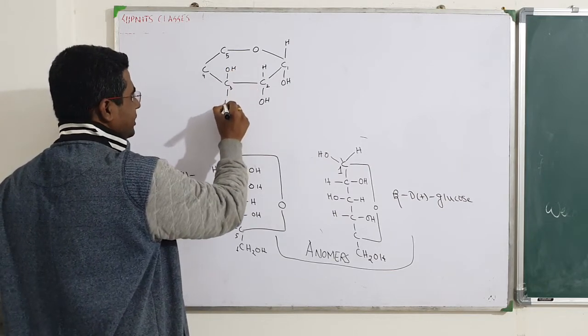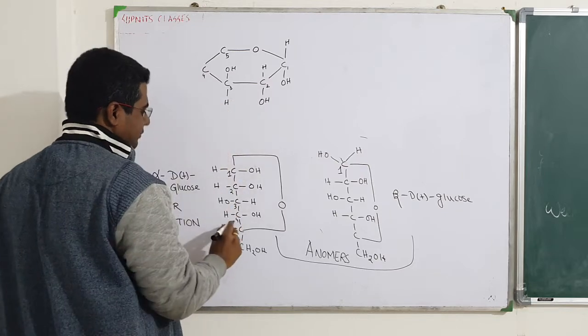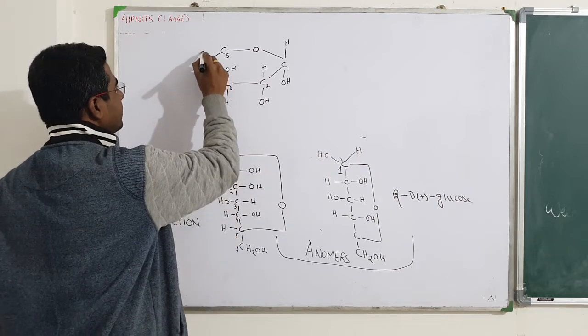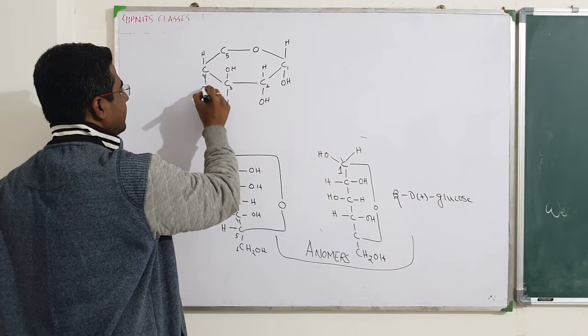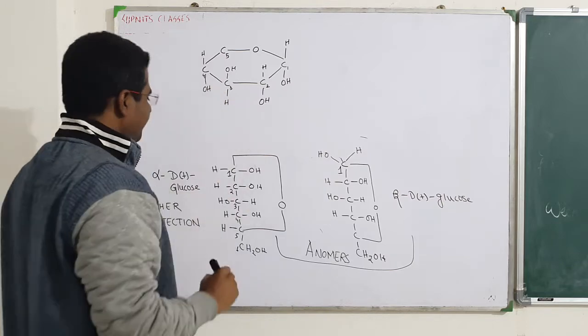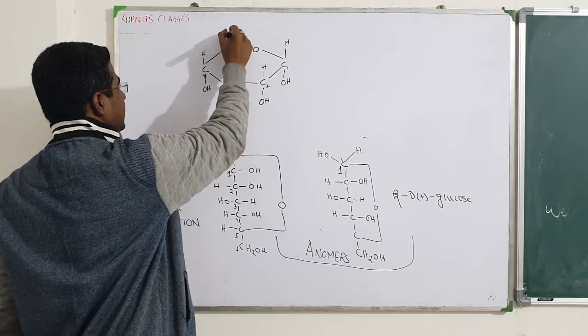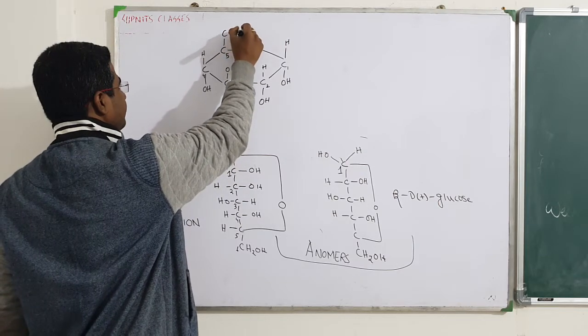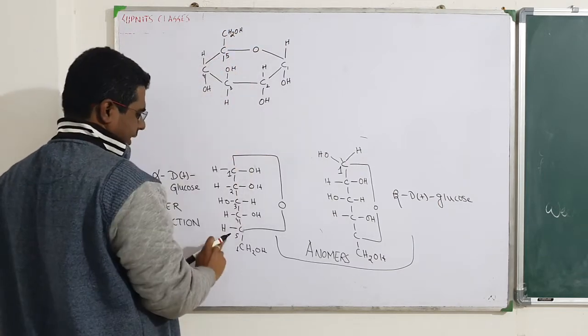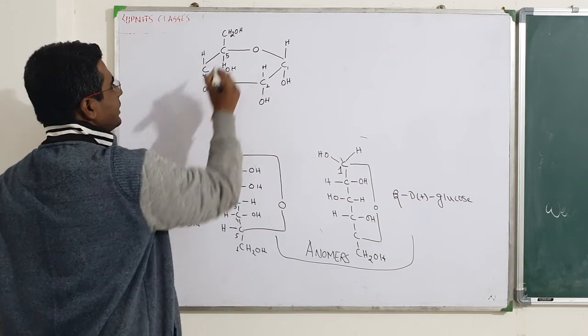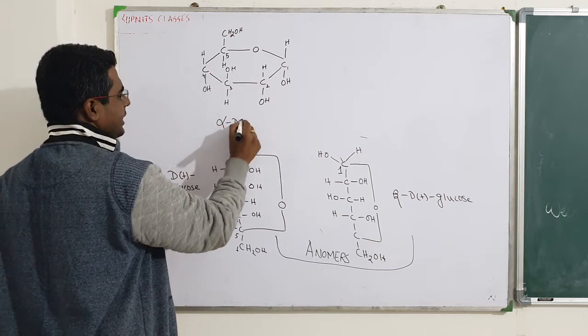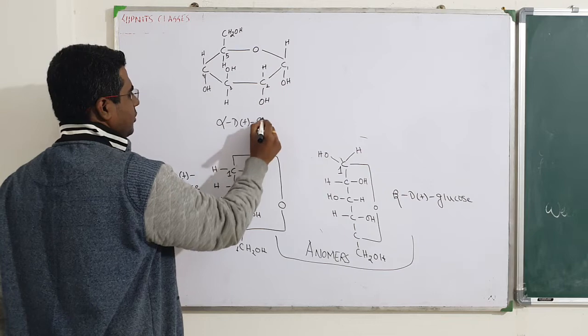So OH, H. Next, fourth carbon, H, OH. Fifth carbon, CH2OH always on the top. Remember, this one you have to remember. CH2OH always on the top. And below, H. This is alpha D plus glucose.